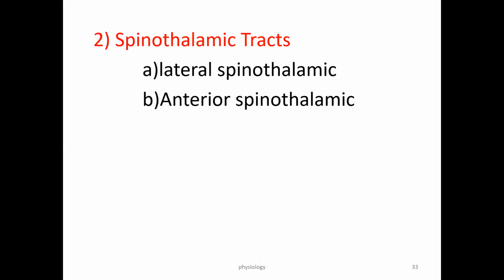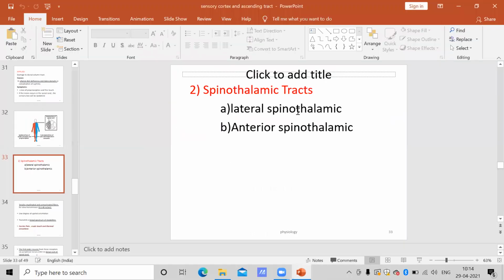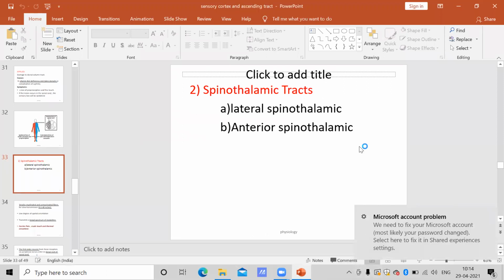Now, in the next lecture, we are going to see the spinothalamic tract. To understand the spinothalamic tract, read about the components of the gray matter, that is the different laminae, and just summarize today's lecture, which is nothing but the dorsal column pathway. Okay, thank you.